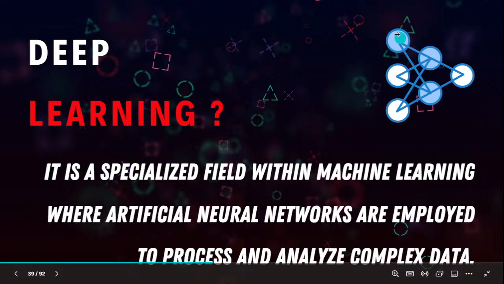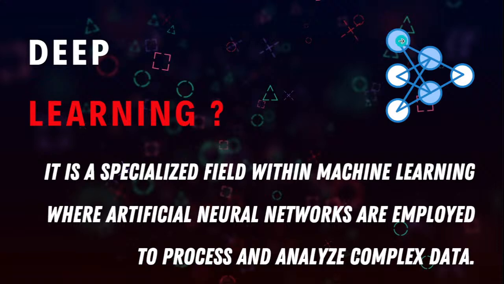So this single unit, this circle, is called a neuron, and if you collect multiple, it is called a neural network, a network layer. If you remember from school days, or if you specialized in that field, you would have learned that our human brain has neurons and neural layers and a neural network, where information can be passed from one neuron to another. Am I correct? Right? So those implementations are done here.